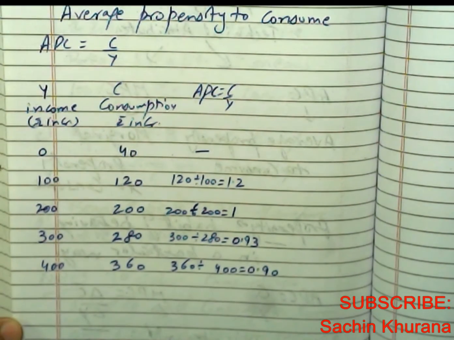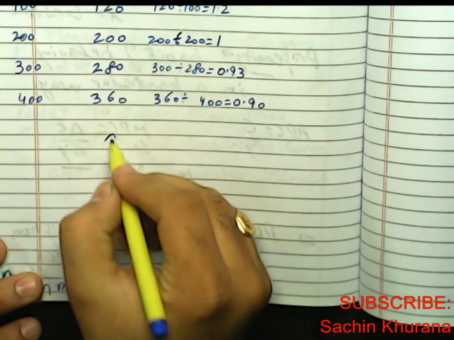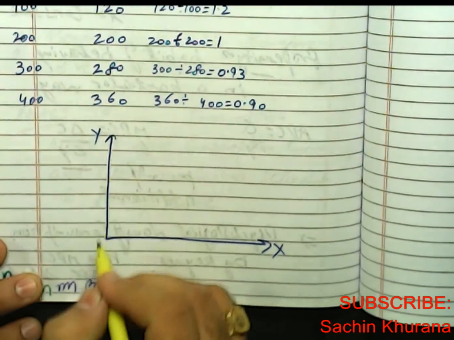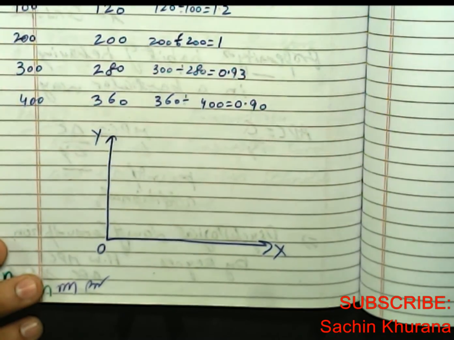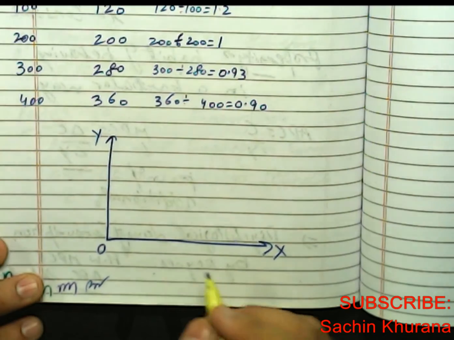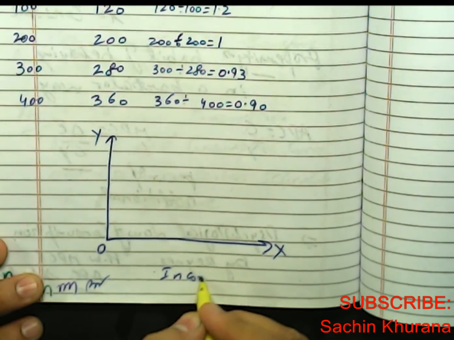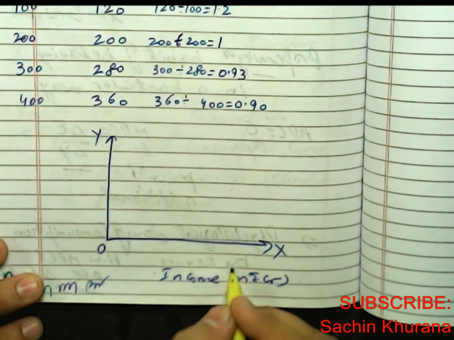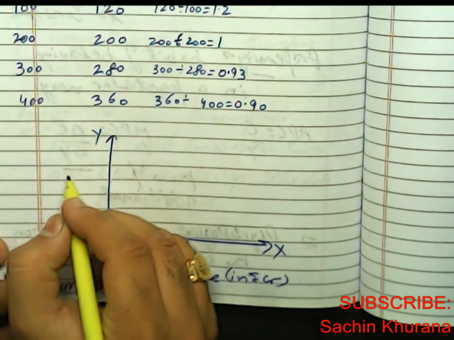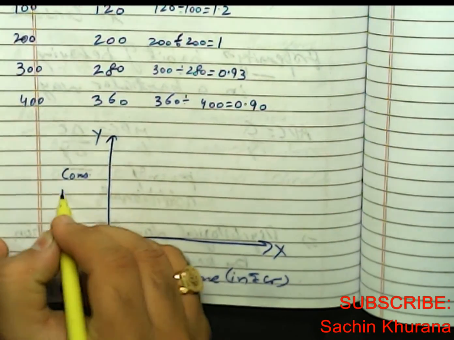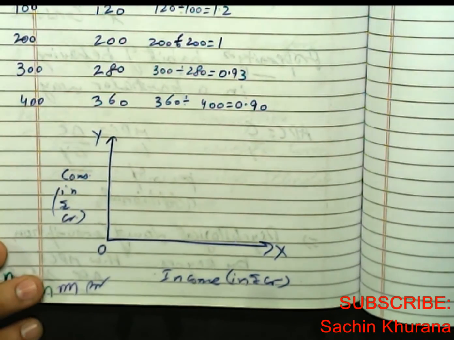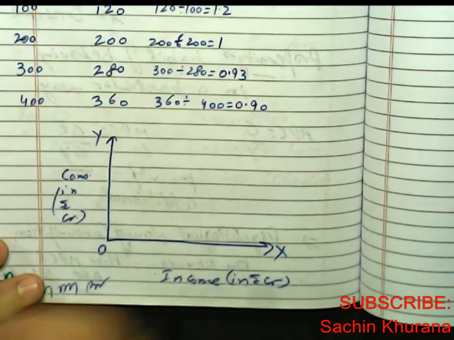Now let us see its curve. X-axis, Y-axis, point of origin. Here we take income in rupees crore. Here we take consumption in rupees crore.